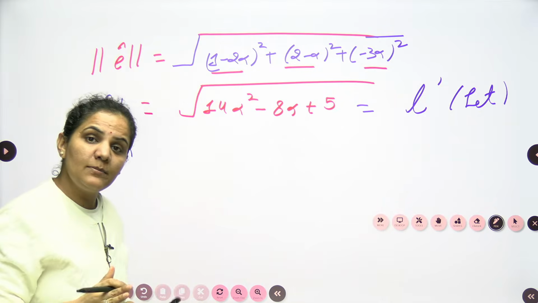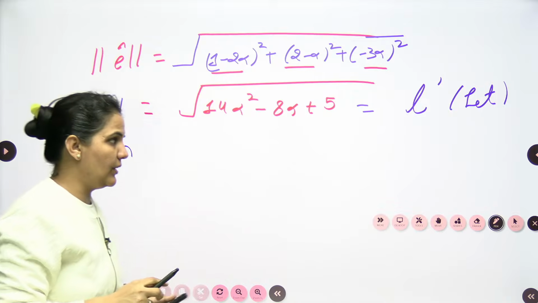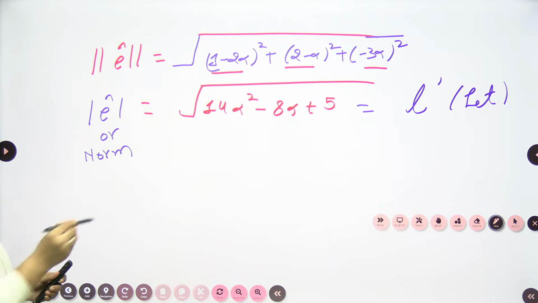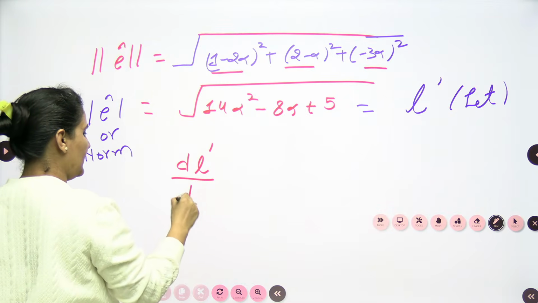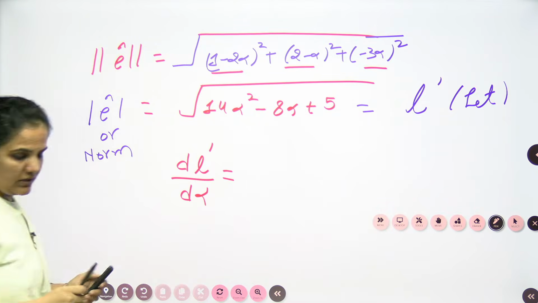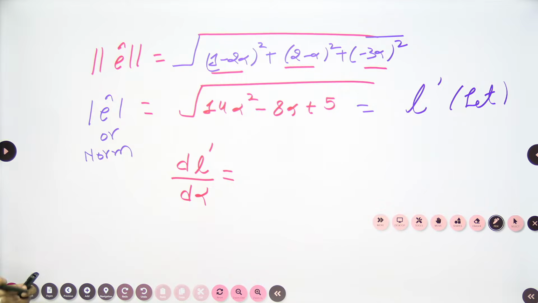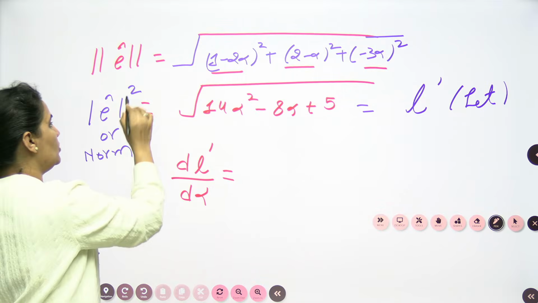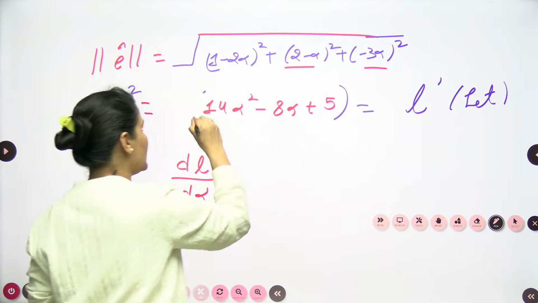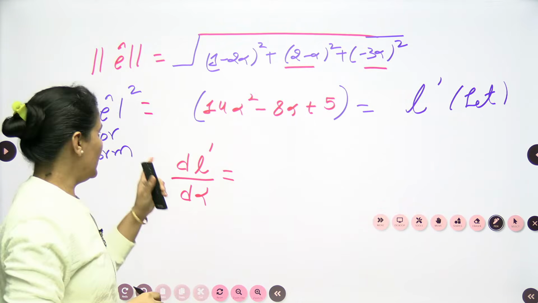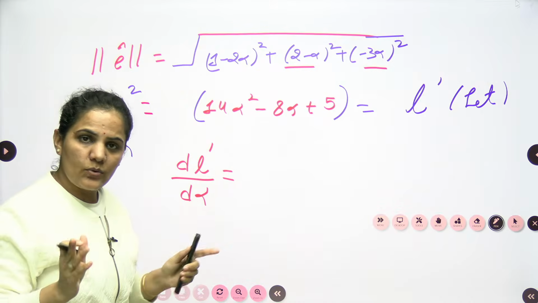Minimize means I need to find the derivative with respect to alpha, so I will find dL dash by d alpha. For better understanding, we can square both sides and remove the square root, so very easily we can find the derivative.